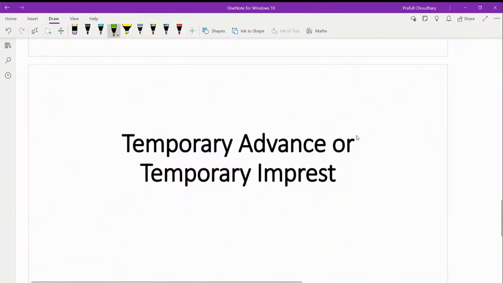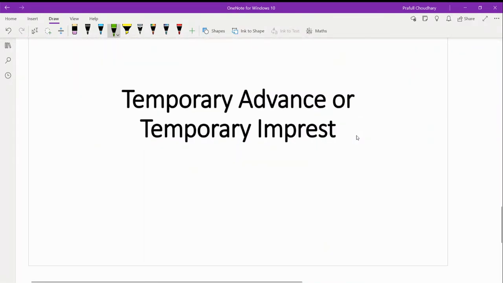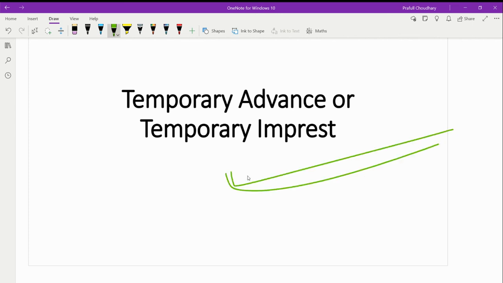Now we have temporary imprest. Temporary advance is also known as temporary imprest. It is the amount which is advanced by the disbursing officer to a subordinate officer to enable him to make a number of specific payments out of muster roll or any other voucher which has already been passed for the payment. Here the payment is already passed. That is the difference, right?